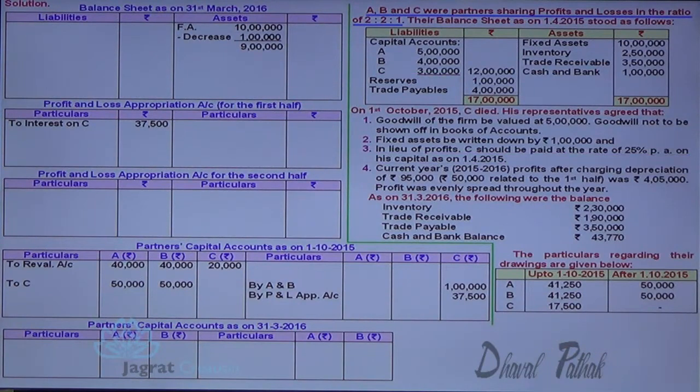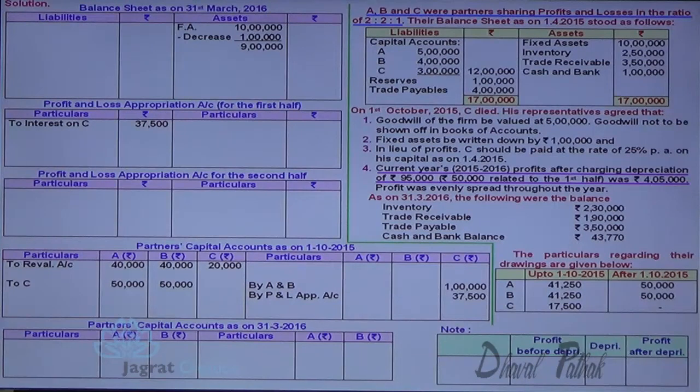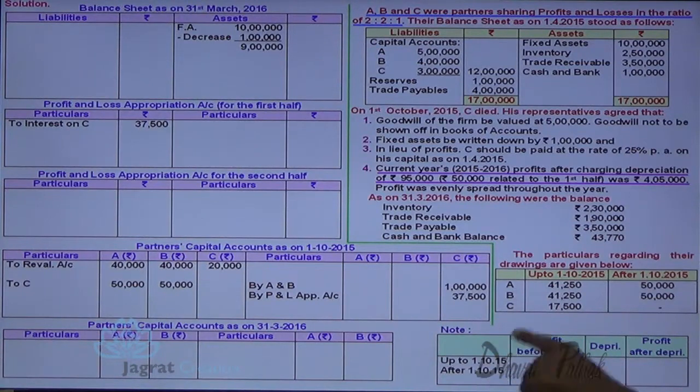Now, entire current year's profit, 4th point. I would like to prepare a working note for that. The profit for the whole year is 2,05,000. Total depreciation that has been deducted while finding out the profit was 95,000. Out of 95,000, 50,000 is the depreciation for the first 6 months. So up to first 6 months and next 6 months, these are the two rows that have been prepared.